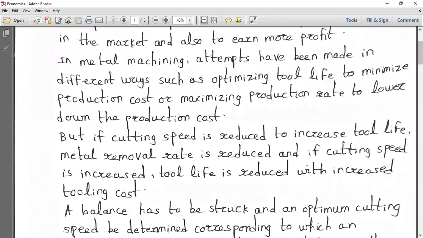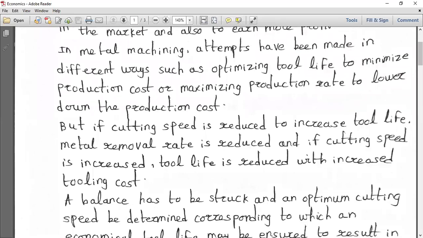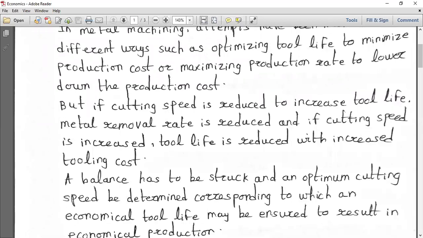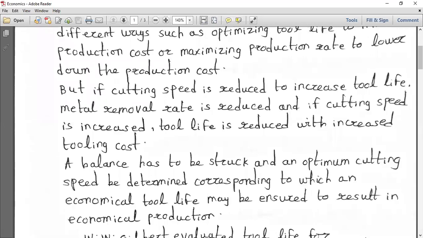You have to strike a balance and go for the optimum cutting speed, and you have to see the economics also. Economical tool life means it will ensure an economical production, because if you increase the cutting speed beyond an optimum level, the surface finish on the workpiece will be affected.